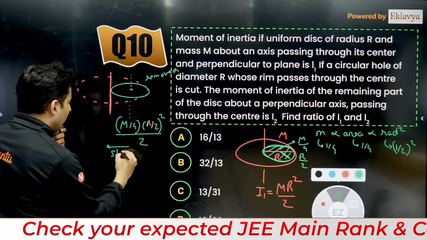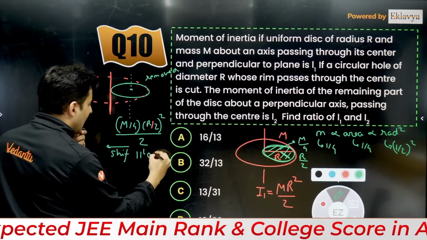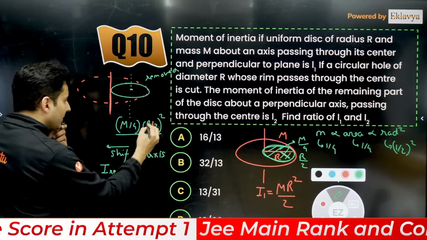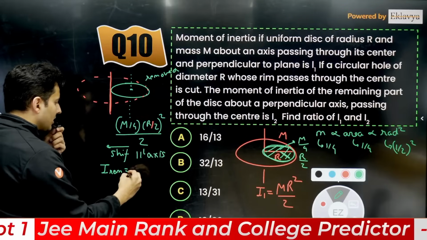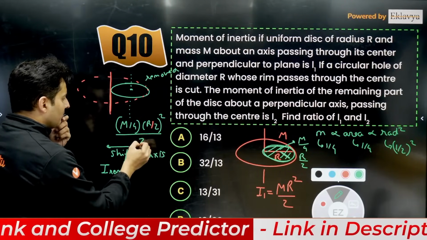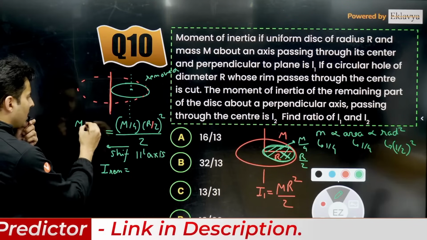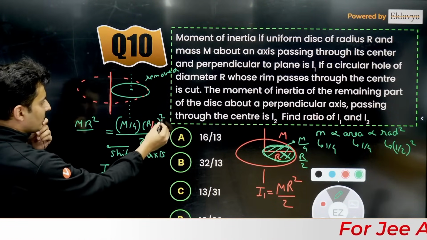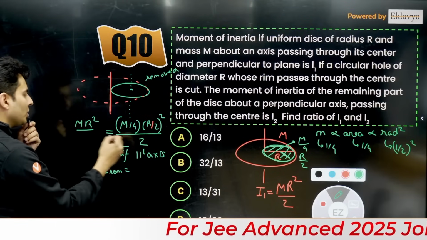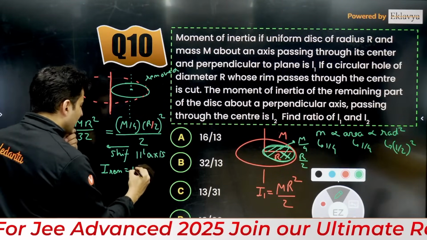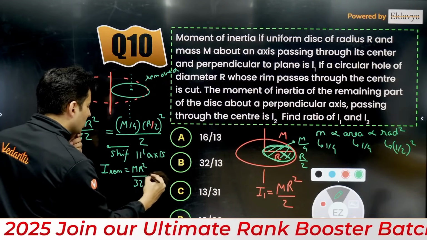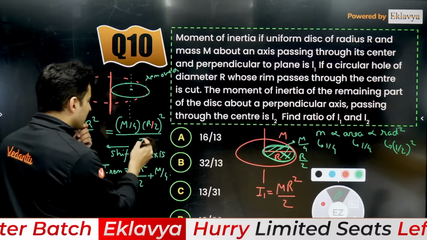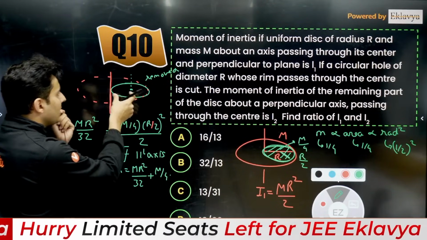So shift it. How will you shift? Use parallel axis theorem. So the moment of inertia of the part which is removed will be m by 4 and r by 2 whole square by 2. This is going to be mr square over 4 times 4, 4 4s are 16, 2 square is 4, 4 4s are 16, and into 2, which is 32. So basically it will be mr square by 32 plus the shift, which is mass, m by 4, times the shift, which is r by 2.